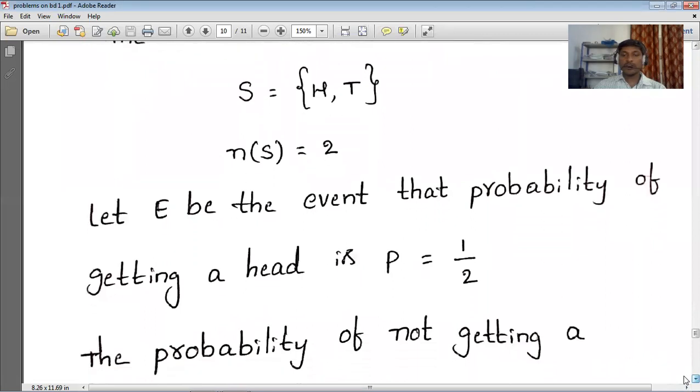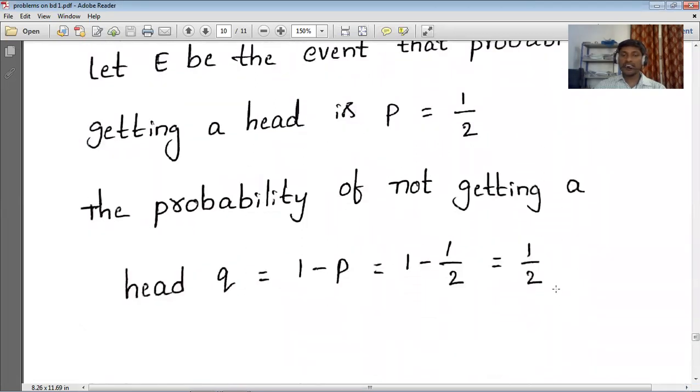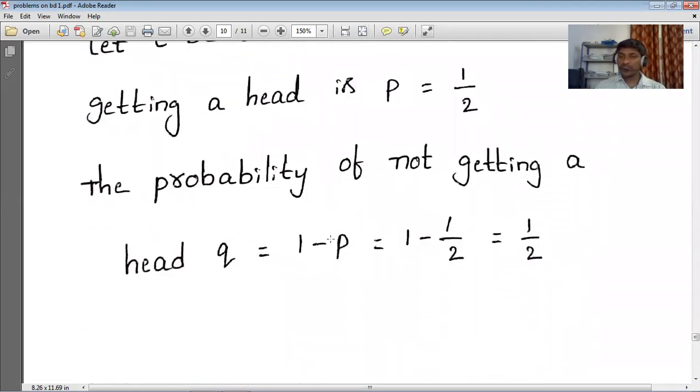Then the probability of not getting a head, or in other words, simply we can write the probability of getting a tail. Here we wrote heads, and here we can write tails. So Q is equal to 1 minus P, which is equal to 1 minus 1 by 2. We just substituted 1 by 2 in place of P. Taking the LCM, we got 1 by 2. Okay, next.